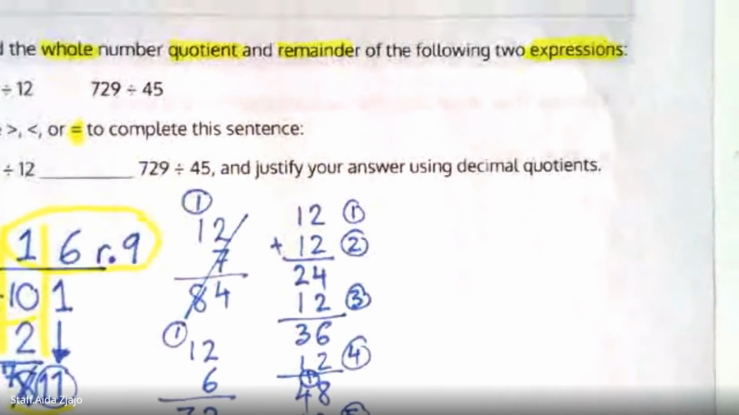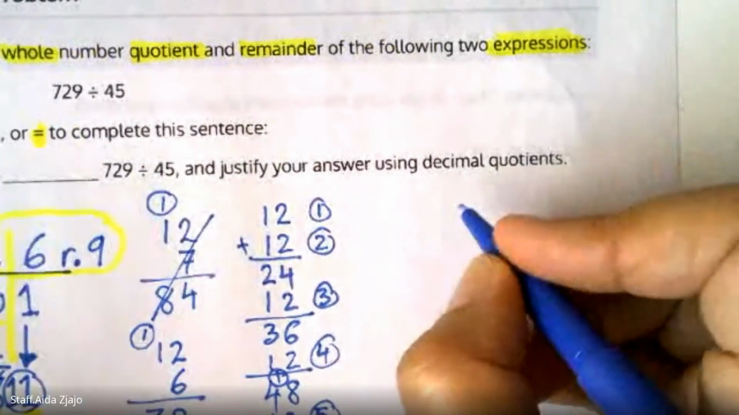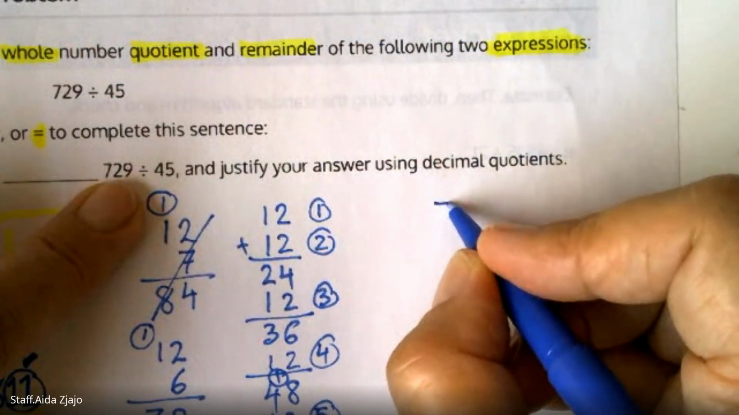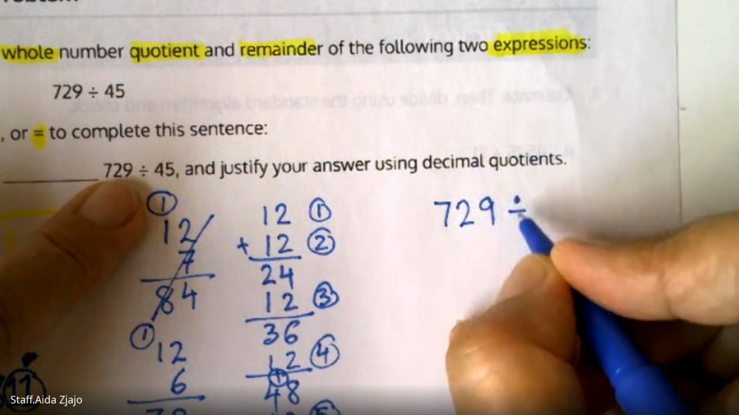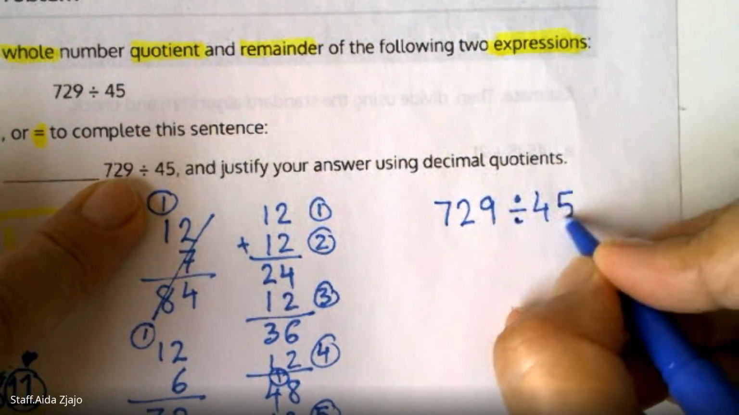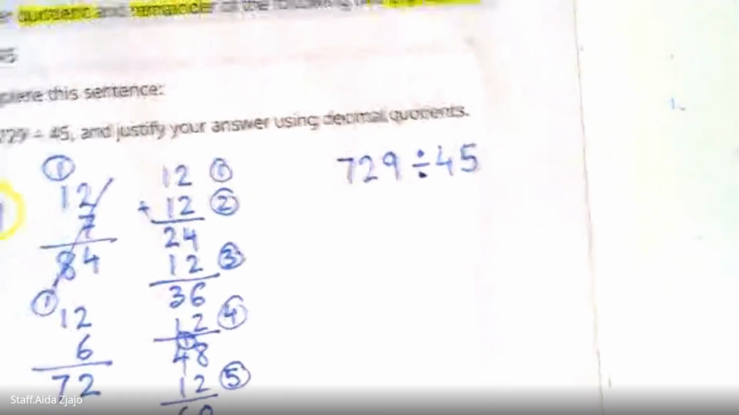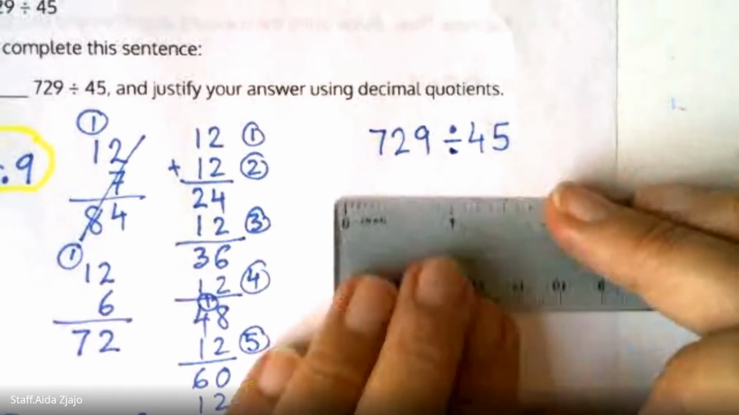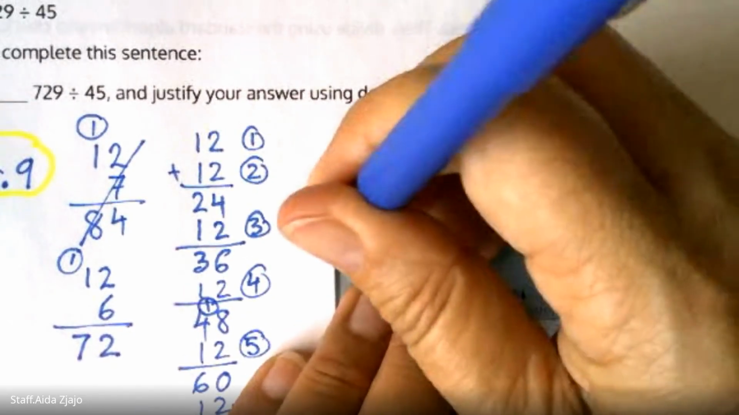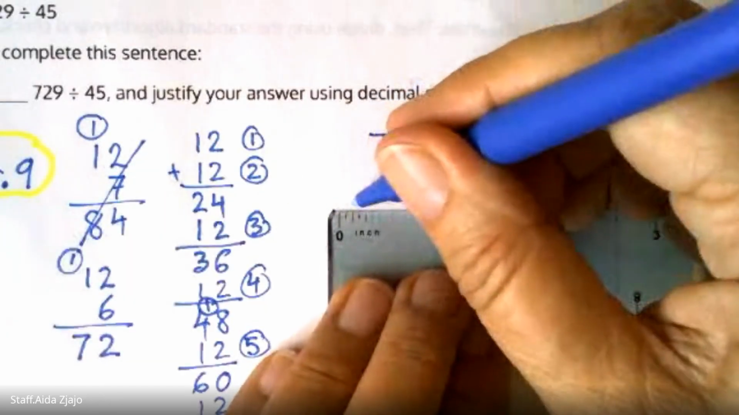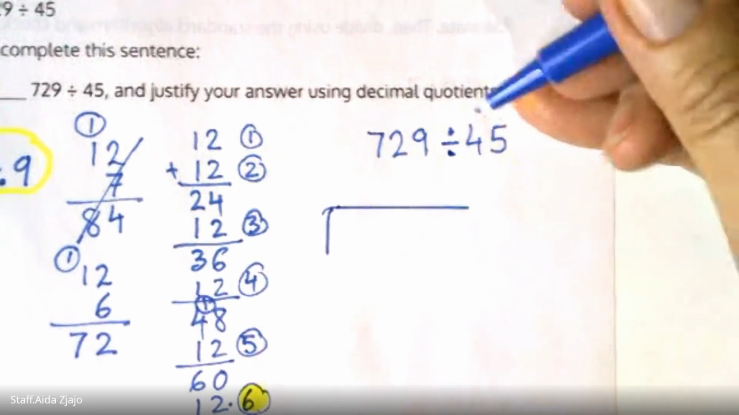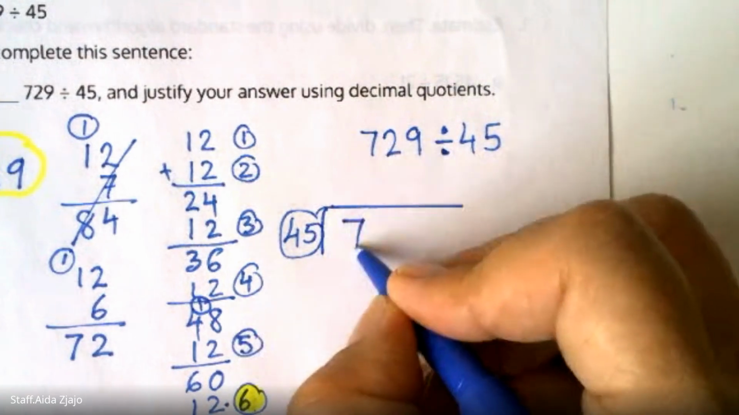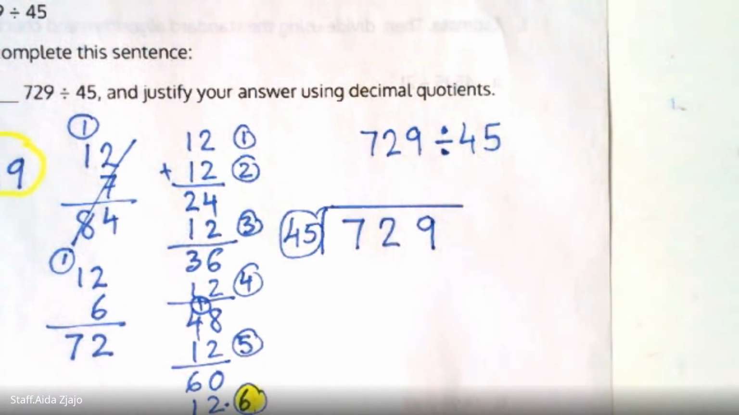Now we're going to do 729 divided by 45, groups of 45. So let's see, I'm going to make that here. So the group is 45. We have 729.